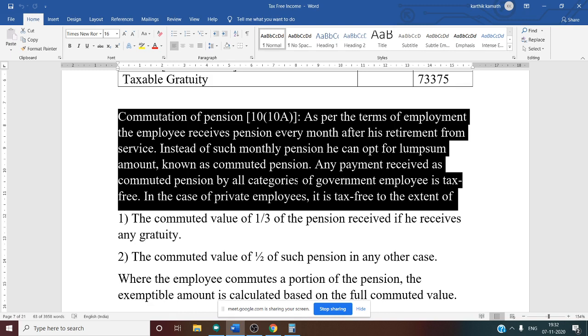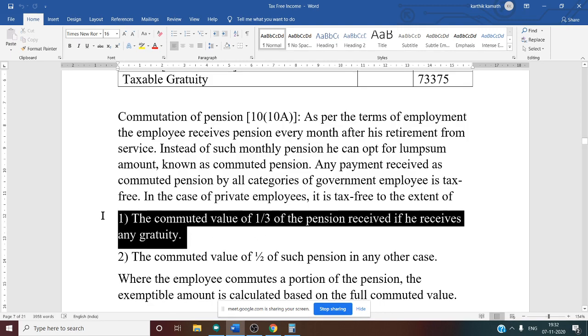First, when he receives gratuity, what is the rule? It is tax free, that means exempt, up to the value of one third of the pension received. Suppose in the problem it is given that 20 lakh is received as gratuity. In that case, how to calculate commuted pension? The pension value will be mentioned. We should take the full value of commuted pension.